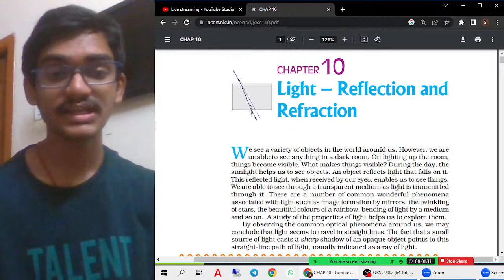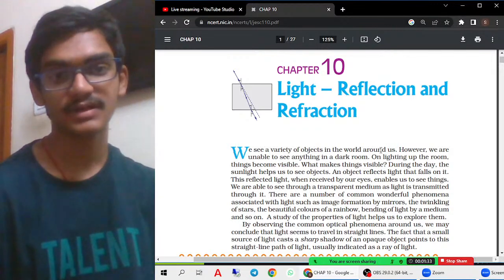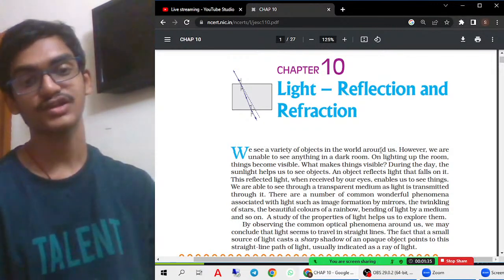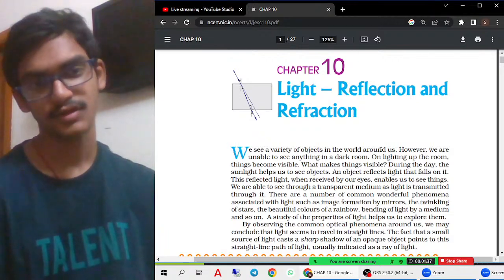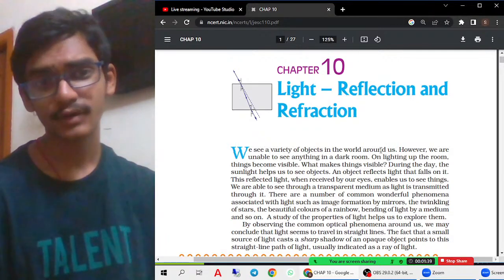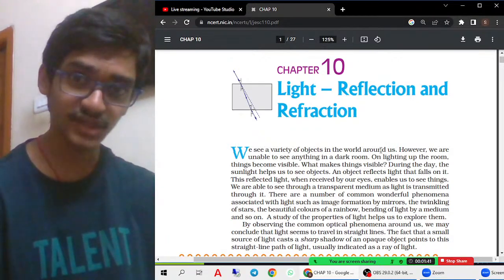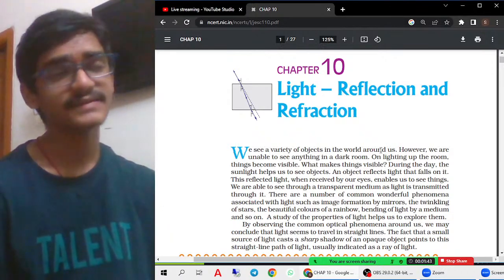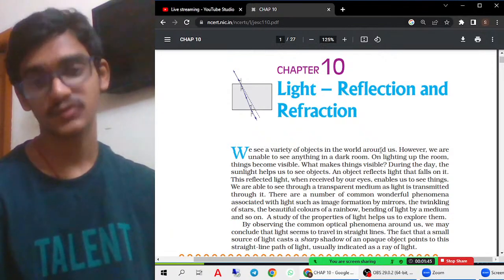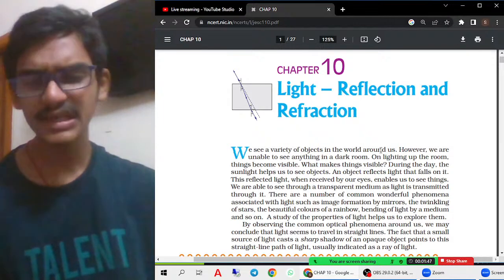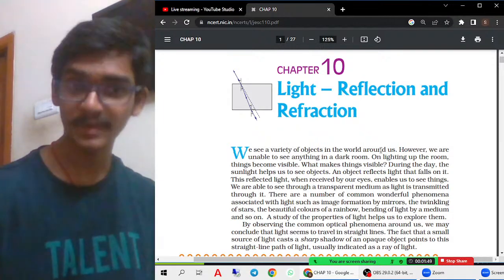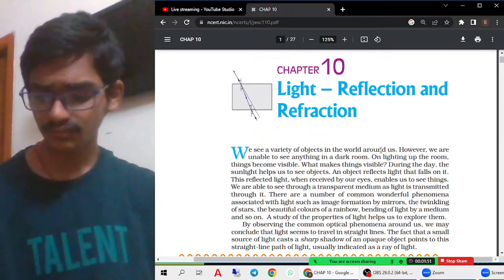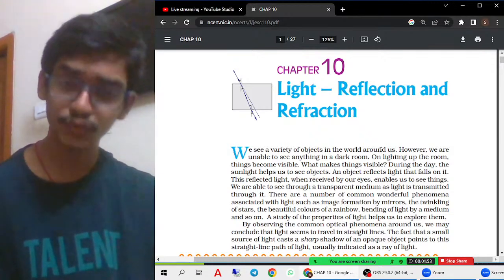Again I'm back with an interesting chapter, that is light, reflection and refraction. This is a very important chapter from the examination point of view, and it is also going to be a very interesting chapter. There is very much to remember from this chapter, and we are going to solve some numericals today.